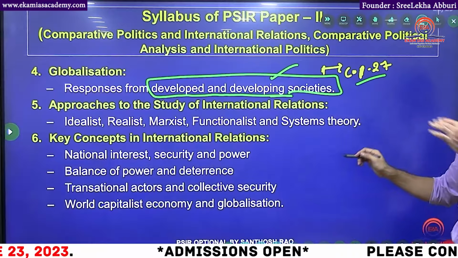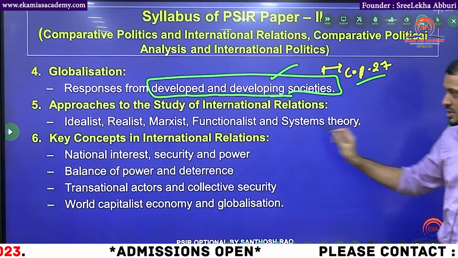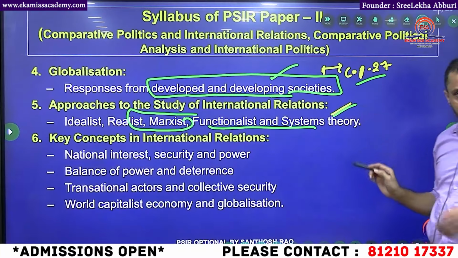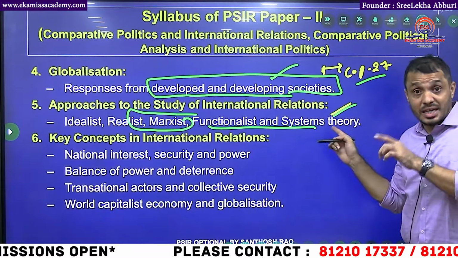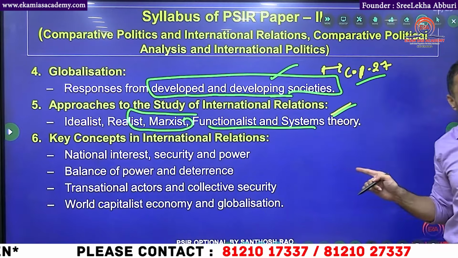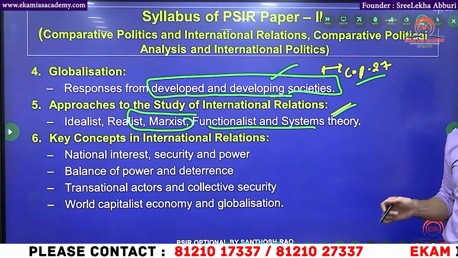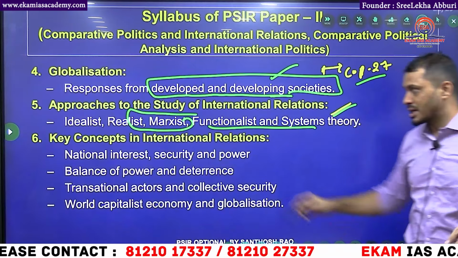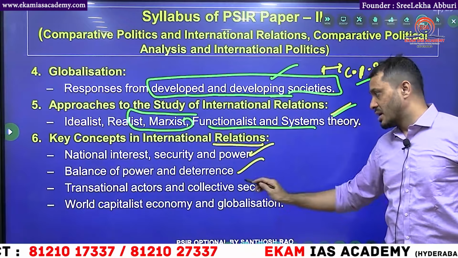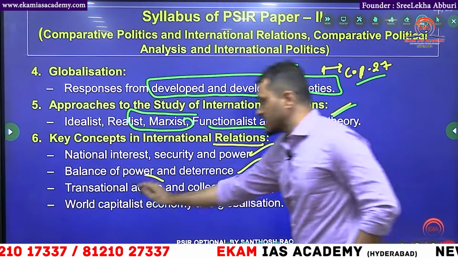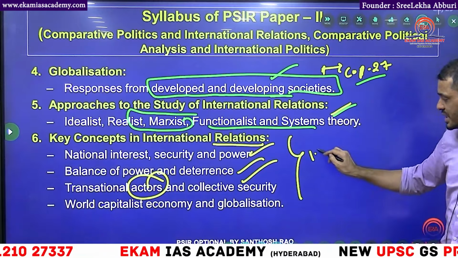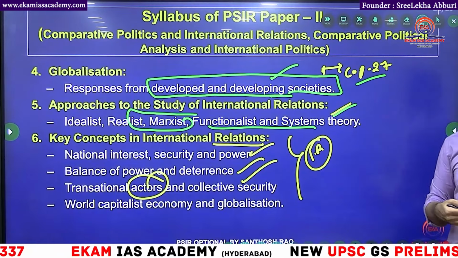And in the same syllabus itself, see how it is repeating: idealism, realism, Marxism. In terms of country, there we discussed in terms of the individual. If that individual's thinking is followed by one country, then that particular ideology is in the country. Key concepts in IR: security, balance of power, and different actors like state actors, non-state actors. All this information is going to be used straight away in GS paper 2 IR.